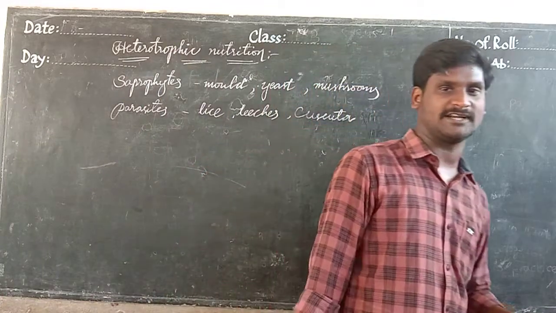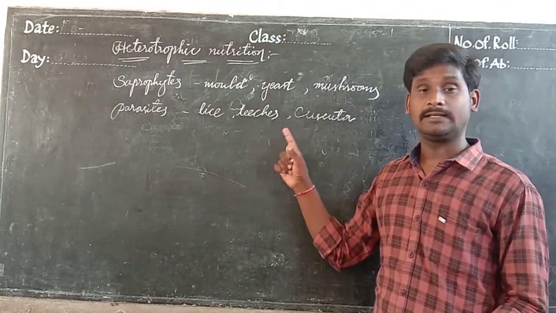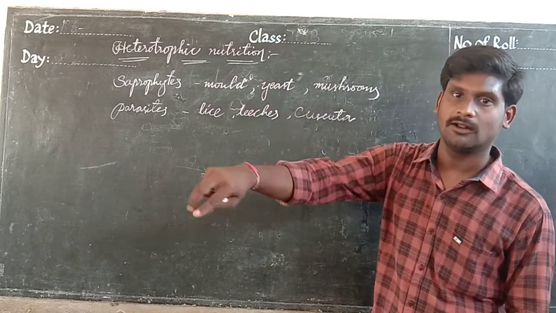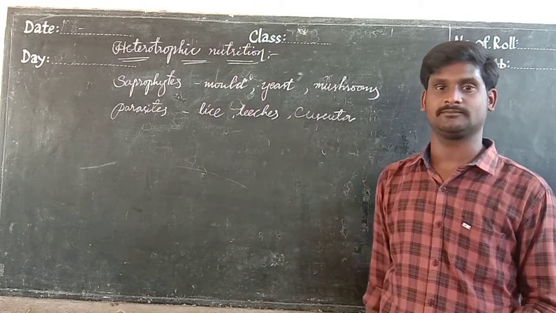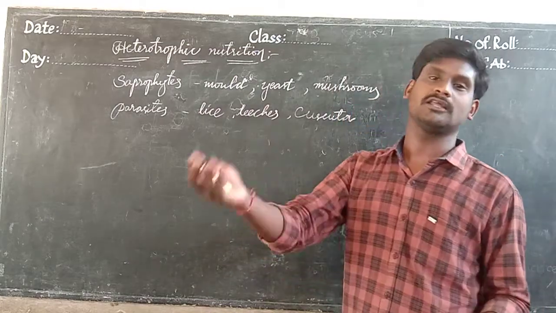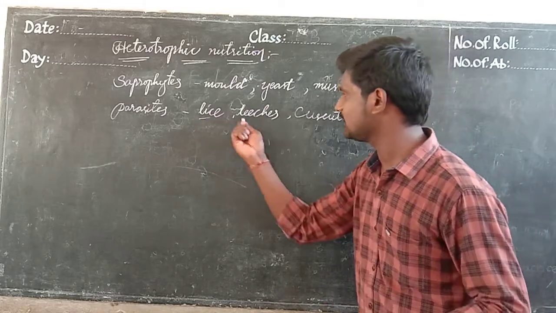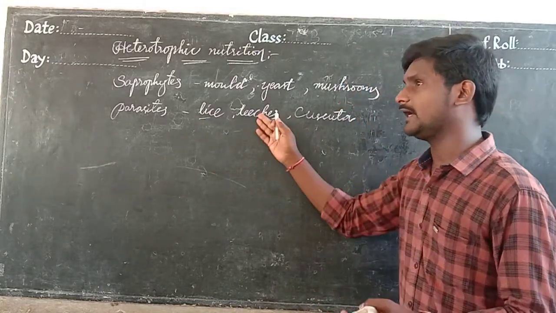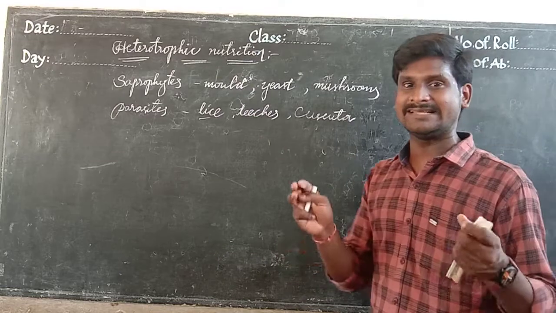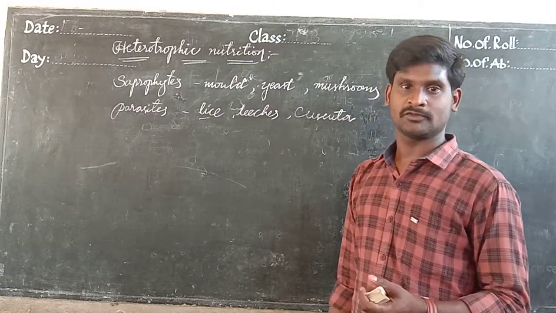They have a special strategy. Which type of nutrition strategy do they have? They take their food from another organism without killing it. Not all organisms take the same type of food; they take different kinds.